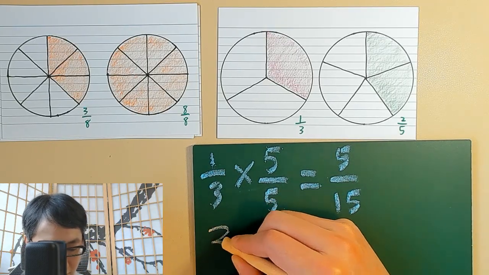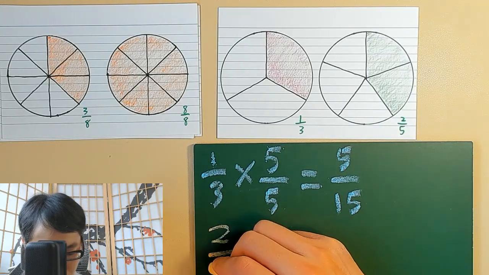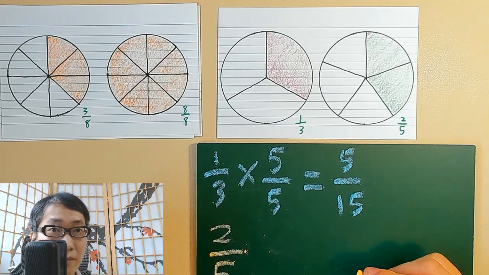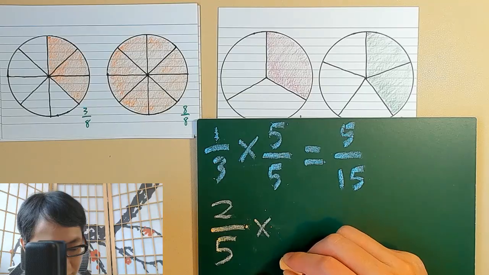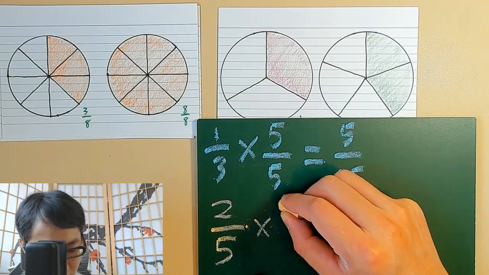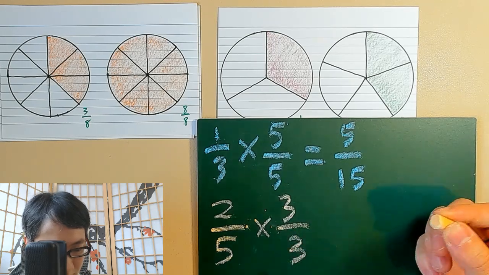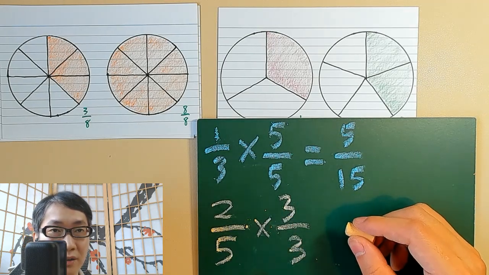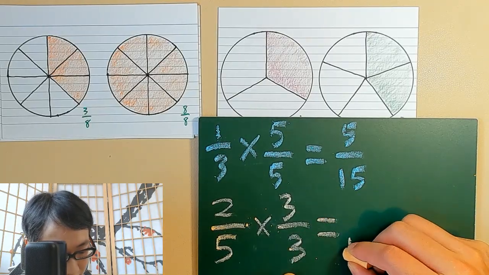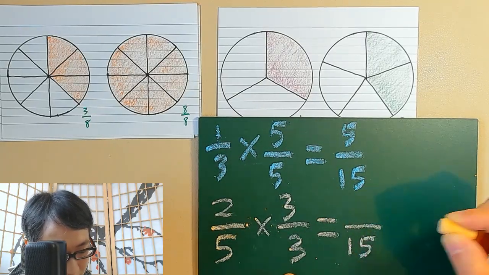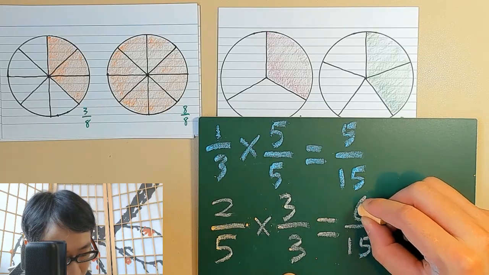I want to turn this fraction into a fraction with the denominator 15. So I will multiply both the numerator and the denominator by 3. So I am essentially multiplying by 1, which does not change the value. Then I have 15 as the denominator and 6 as the numerator.